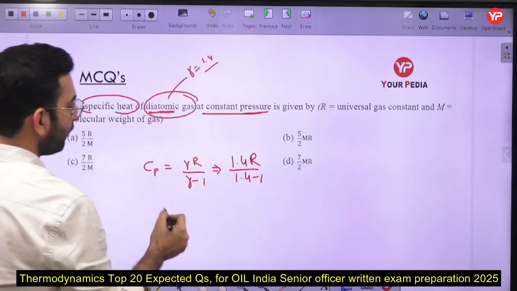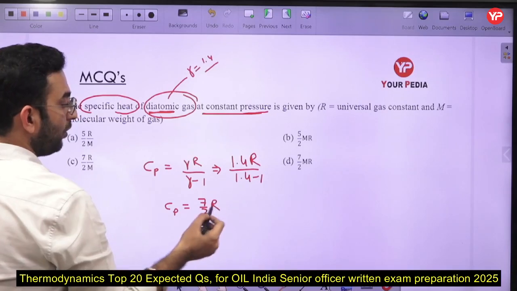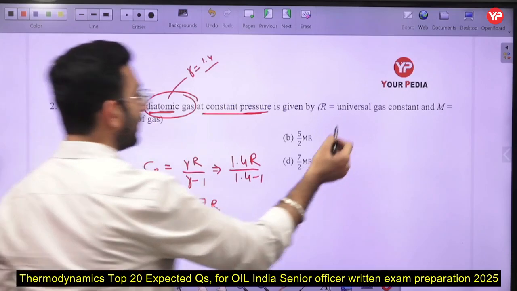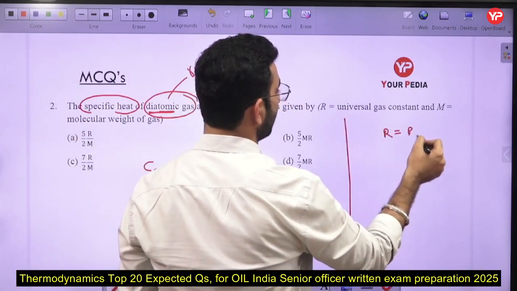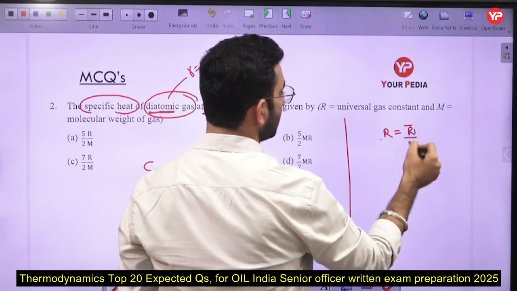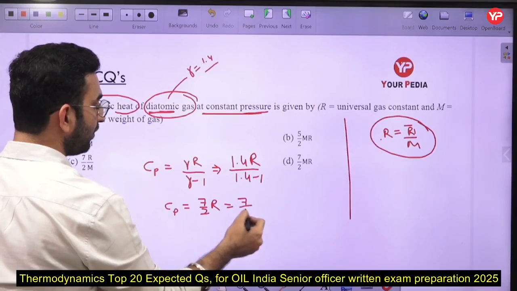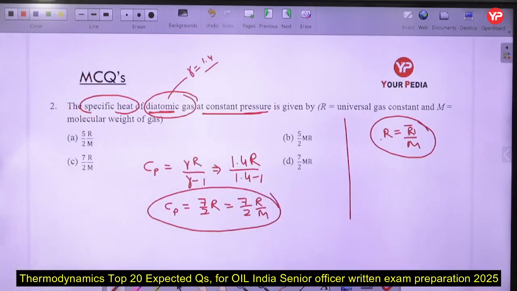So if you put the value of gamma as 1.4, you have the formula of Cp as 7 by 2 into R. Here R is representing the characteristic gas constant, and we know the relationship between the characteristic gas constant and the universal gas constant is equal to this one here. So therefore I can write Cp as 7 by 2 into R by M. So option number C is going to be the correct answer here.